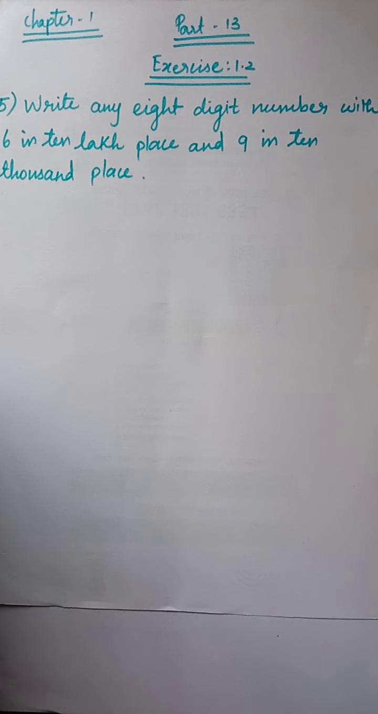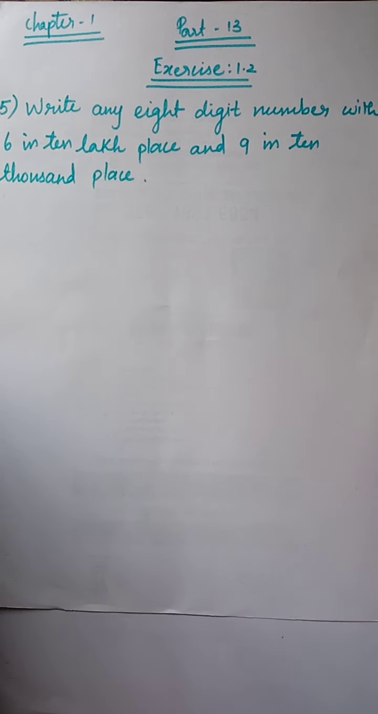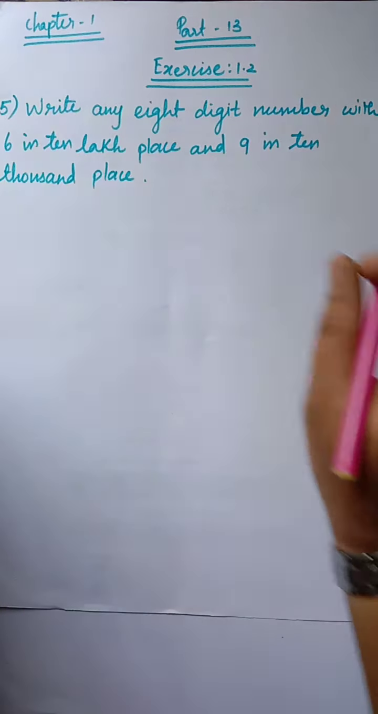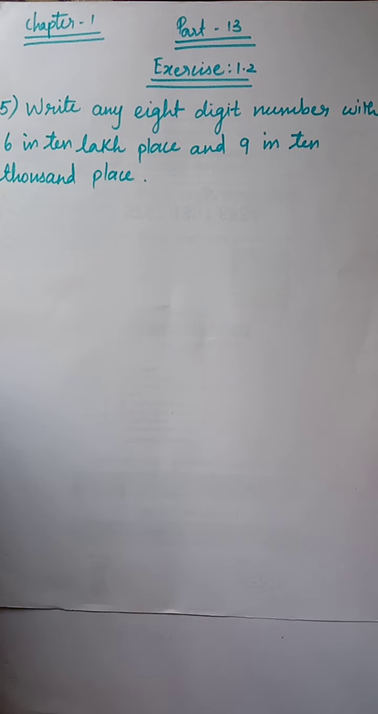Okay, now we can see the continuation of the previous session, that is chapter 1 part 12, that is exercise 1.1. We have stopped at the fourth question in the exercise. Now we are going to continue from the fifth question in this session, that is chapter 1 part 13, in exercise 1.2. So we are going to see a new topic here, a new way of handling a thing. This is a new session, the new topic, that is creating a new number.